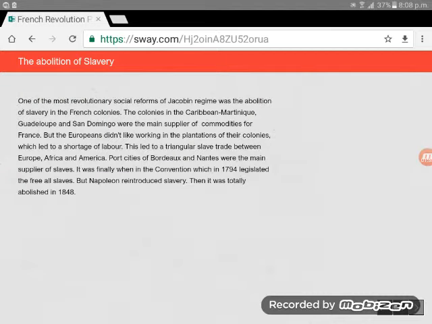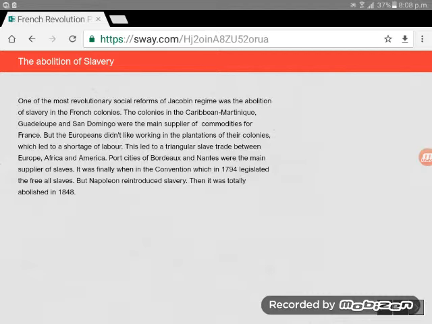The abolition of slavery. One of the most revolutionary social reforms of the Jacobin regime was the abolition of slavery in French colonies. The colonies in the Caribbean, Martinique, Guadeloupe, and San Domingo were the main suppliers of commodities for France. But the Europeans didn't like working in the plantations of their colonies, which led to a shortage of labor.